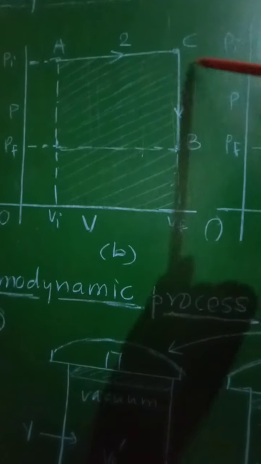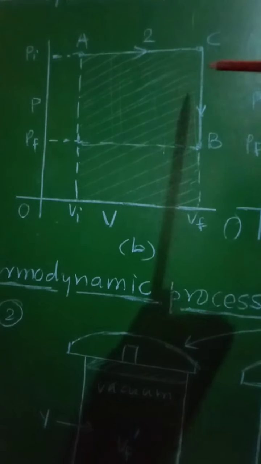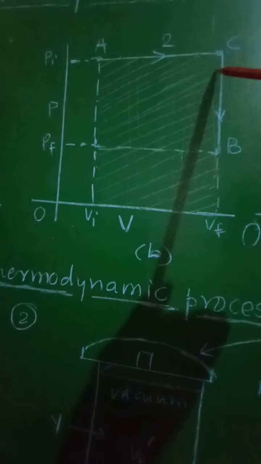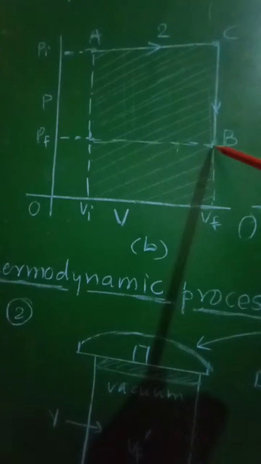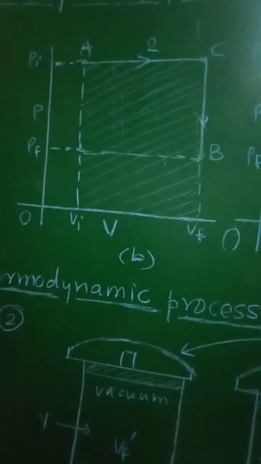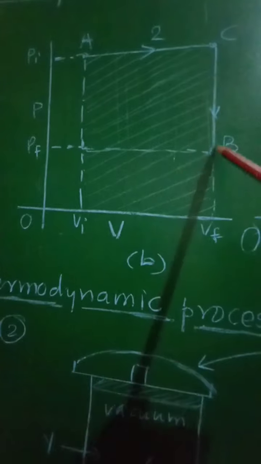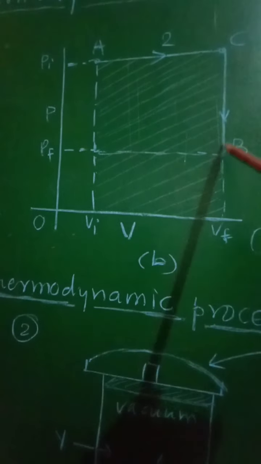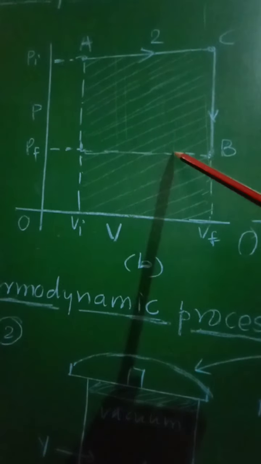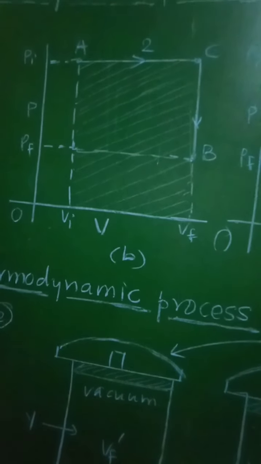But when we proceed from C to B, that is up to the final state, at that time the volume remains constant, and there will be change in the pressure from Pi to Pf. As there is change in volume again, work will be done. Now that work done will be equal to the area under this curve ACB. Under this curve, the area which is shown by this shaded part will represent again the work done.